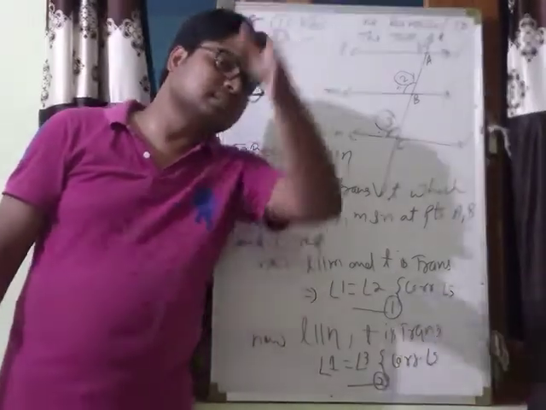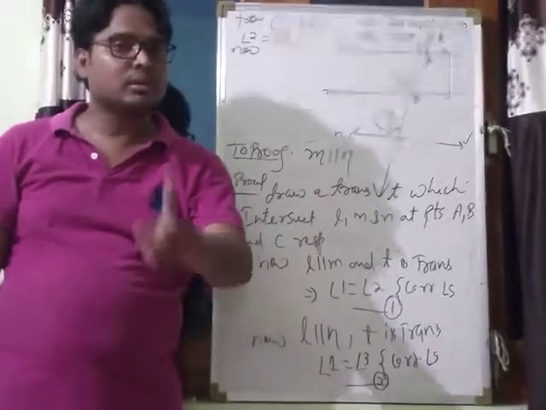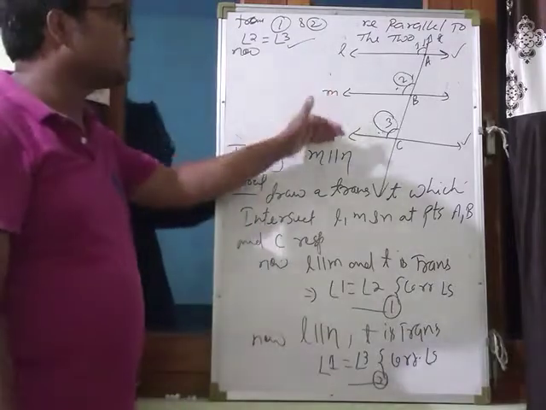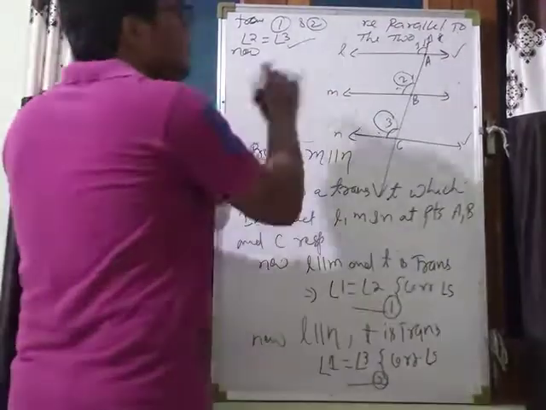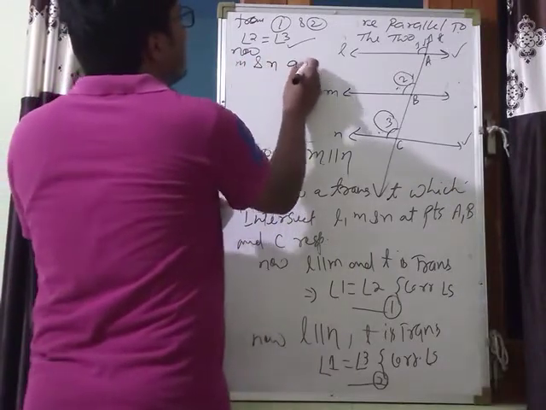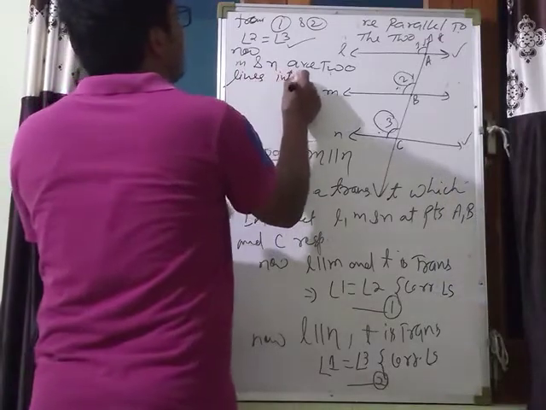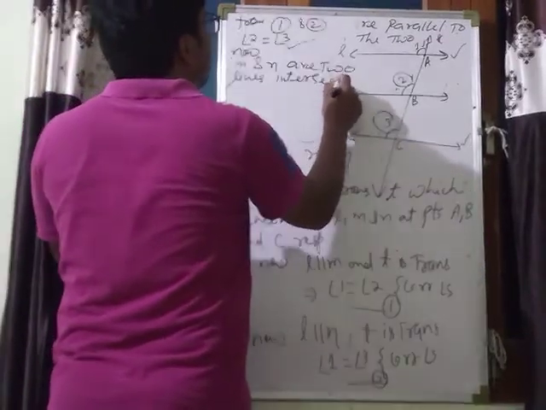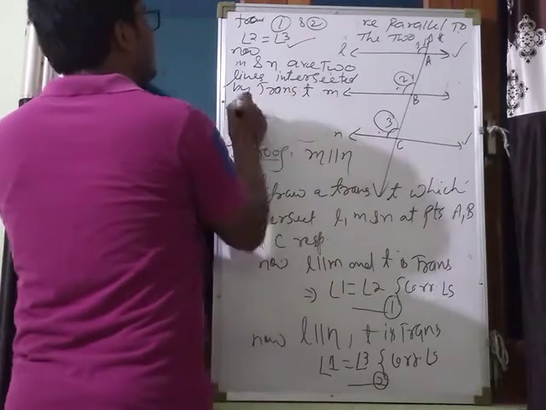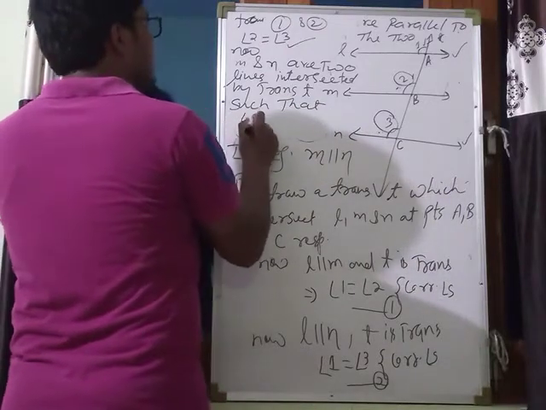And when two lines are intersected by a transversal such that any pair of corresponding angles are equal, then lines are parallel. We know this. Okay? That's why these two lines are also parallel to each other. So what we have to write here? M and N are two lines intersected by transversal T such that angle 2 is equal to angle 3.